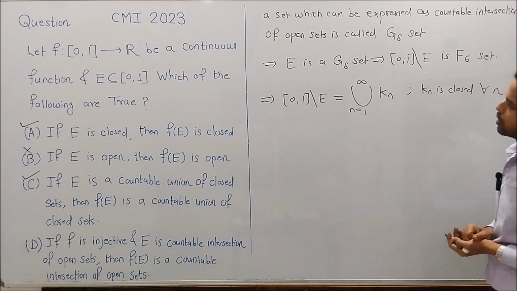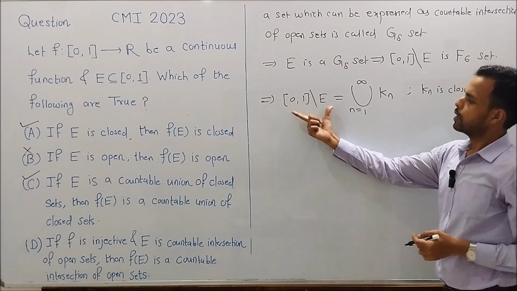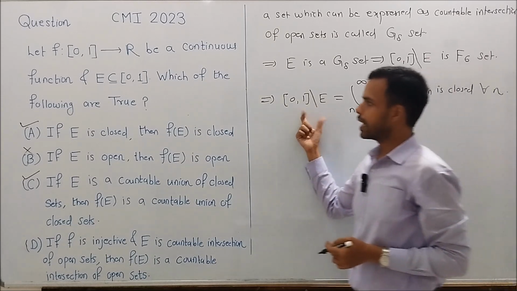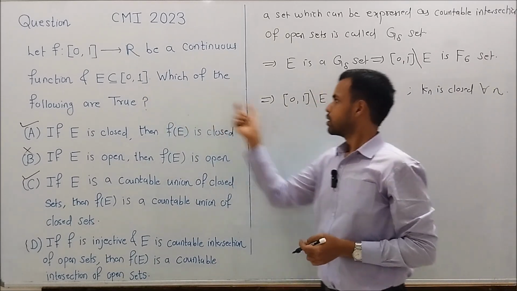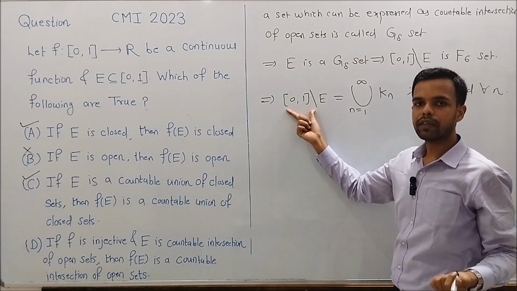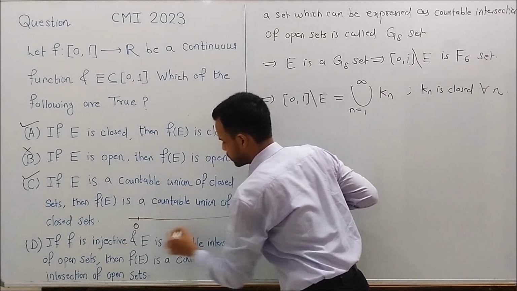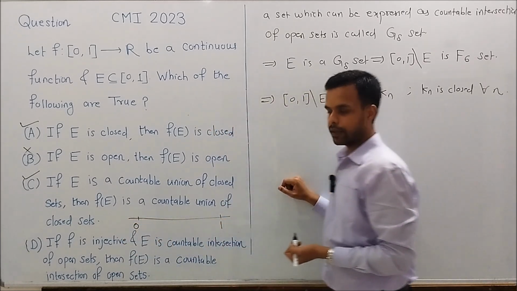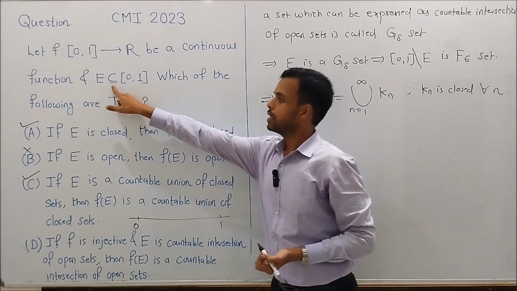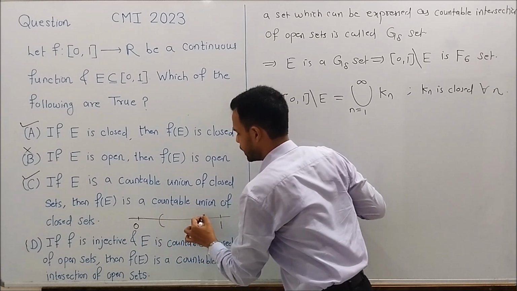Okay. Now, note that this is contained in closed interval 0, 1. That is, the complement of E in closed interval 0, 1 is contained in closed interval 0, 1. Why? See here. This is closed interval 0, 1. And E is a subset of closed interval 0, 1. Say E is this set.